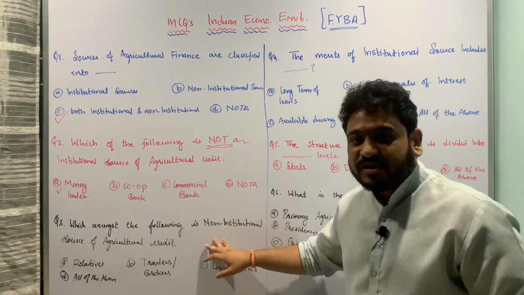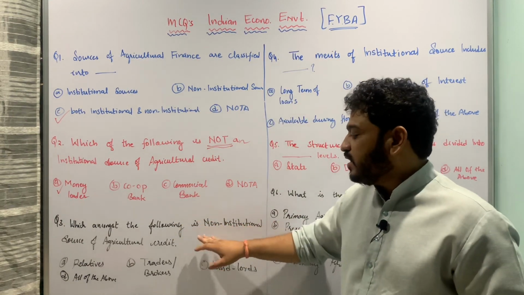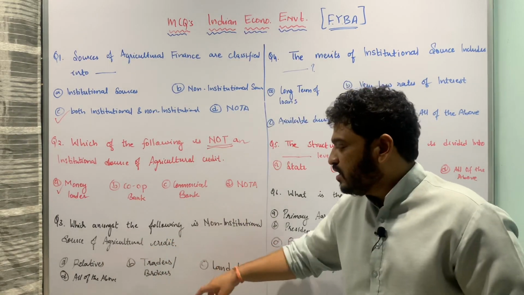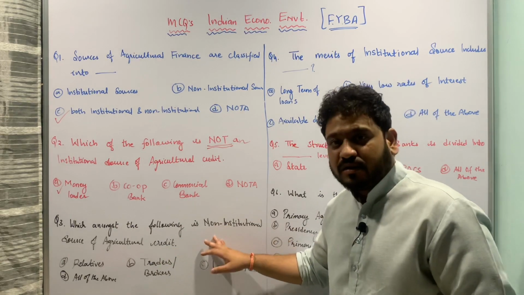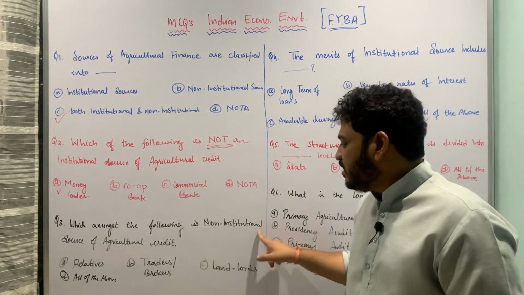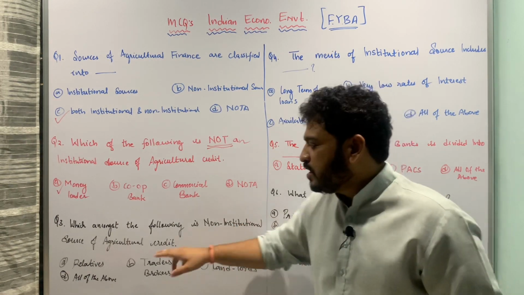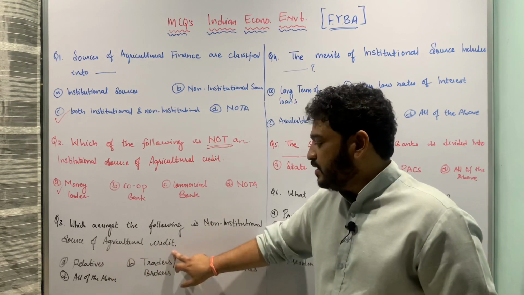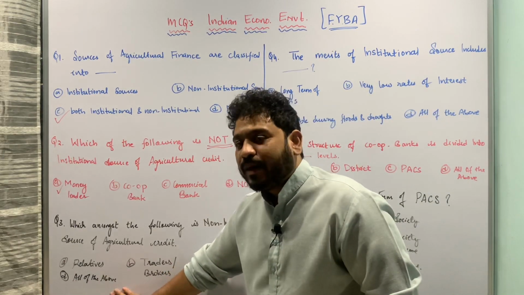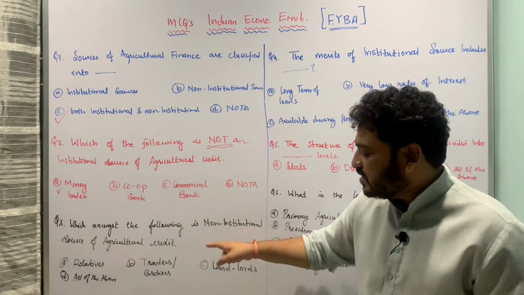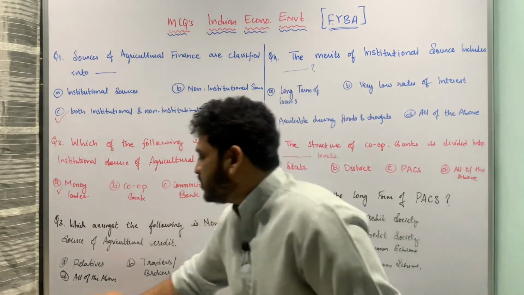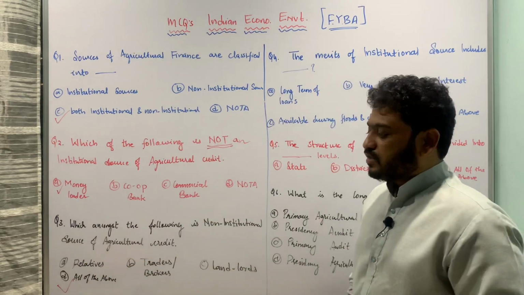Thereafter, let us move to the next question, which is talking about which amongst the following is a non-institutional source of agricultural credit. Now here we have been given certain options and we have to see whether or not they are institutional or non-institutional sources of agricultural credit, and here we have to underline only the non-institutional sources. So A is relatives, B is traders or brokers, C is landlords, and D all of the above. So here the correct answer is all of these along with money lenders are all non-institutional sources of agricultural credit. So this is the correct answer, which is option D.